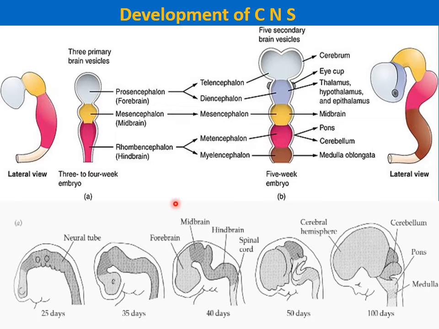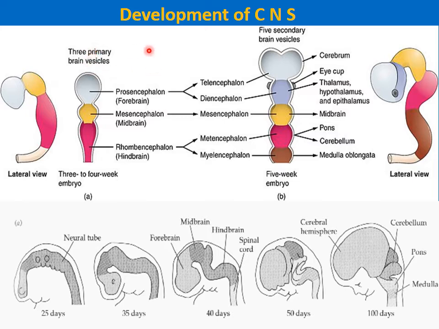A total of 8 rhombomeres appear in the developing hindbrain, which are numbered as R1, R2, R3 and so on up to R8. The rhombomeres begin to appear in the early 4th week and remain visible until the 5th week of development.